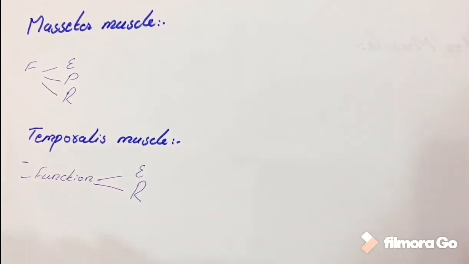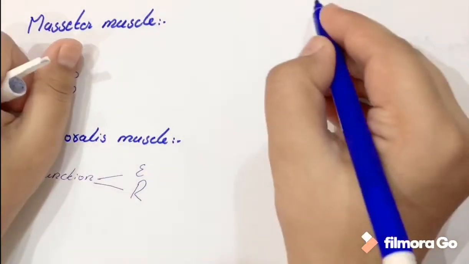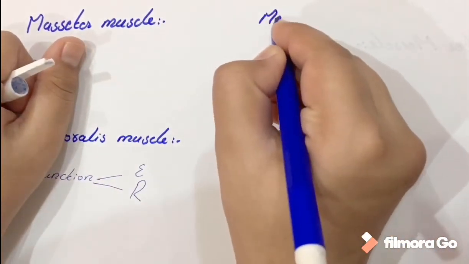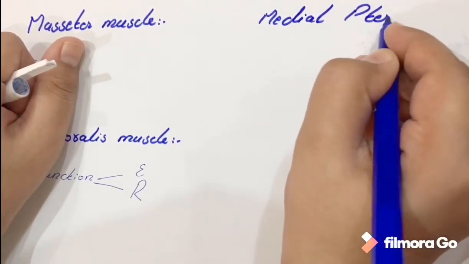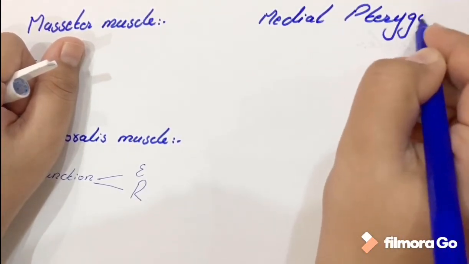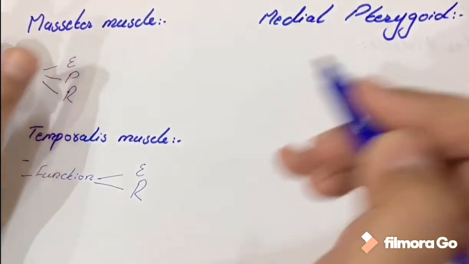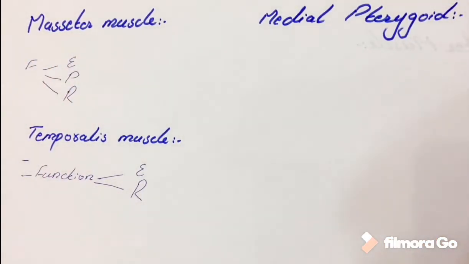The third major muscle is the medial pterygoid muscle. It also has two heads, upper head and lower head.